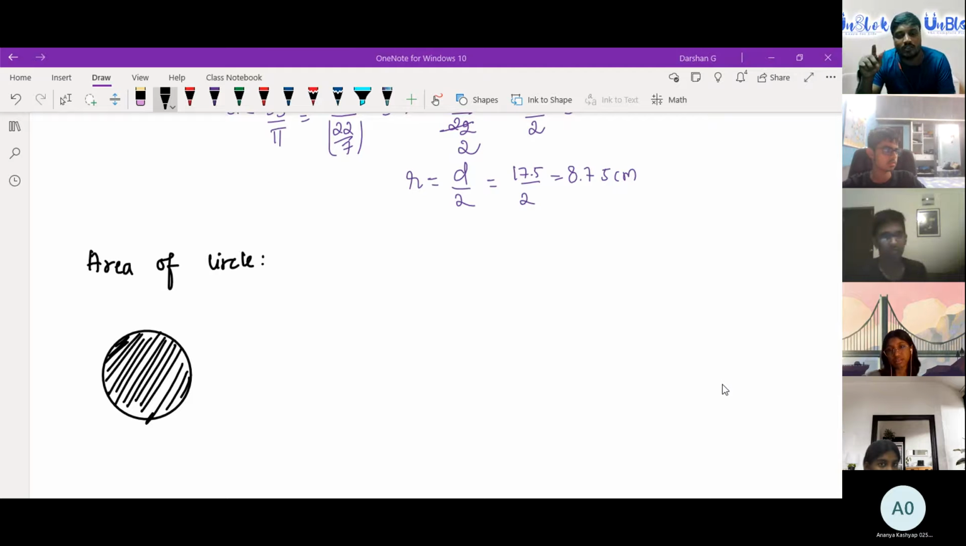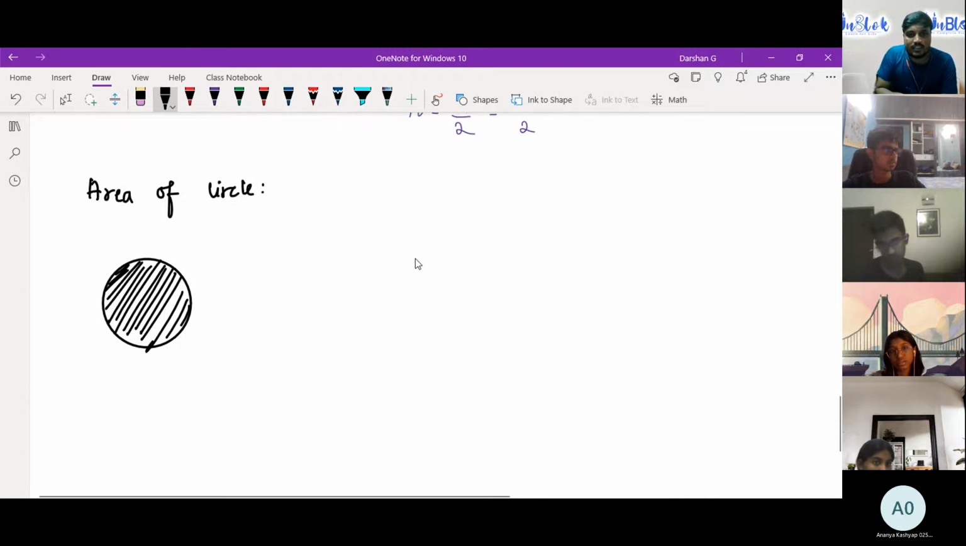Manoj, do you know the formula if it is non-equal sides? Yes, it's root s into s minus a, s minus b, s minus c. What is s equal to, Ananya? Half of perimeter. OK, very good answer. Perimeter is the sum of all the sides, so a plus b plus c divided by 2. Now, who will tell me the area of a circle?